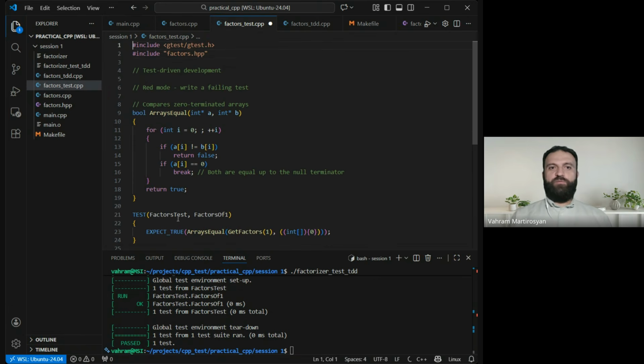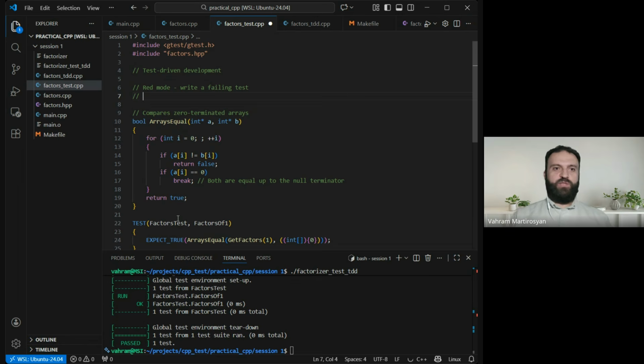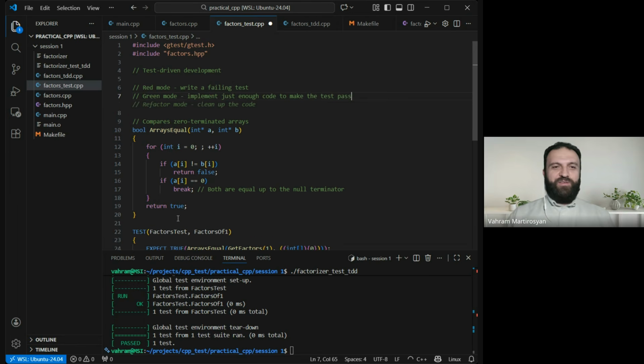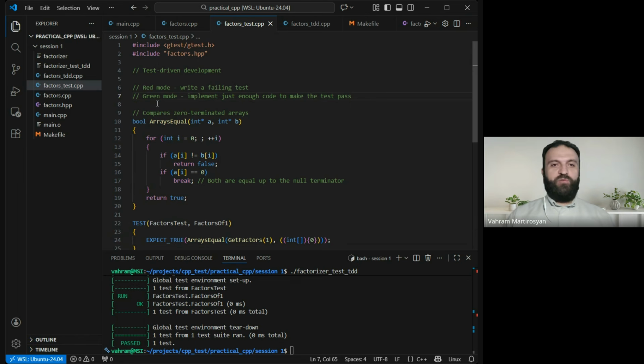Oh, yeah, by the way, I'm sorry. We are now in another phase. The situation changed dramatically because now we don't have anything red on the screen. No one to complain, nothing to complain about. Now we are in green mode. Green mode means we have implemented just enough code. Well, we can say that red mode is when we write the test, and green mode is when we make the test pass, implementing just enough code to make the test pass. Okay, we can use that terminology. But at the end of the green mode, we should see only green things. Now we are there. And there is one more step. I will get to that a little bit later.